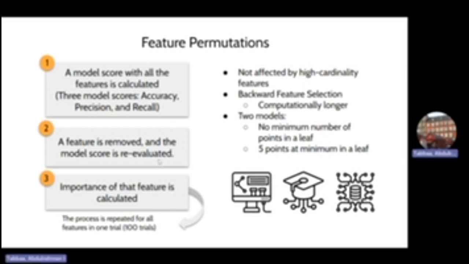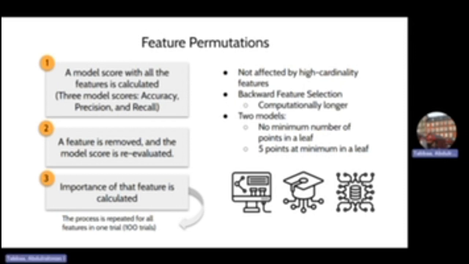Through this backwards process, the importance of a feature avoids high cardinality bias since it reflects its importance to the model as a whole, not its intrinsic predictive value. Our group constructed 2 feature permutation models, one with no minimum number of points in a leaf and the other with a 5-point minimum. The 5 is meant to reduce overfitting.